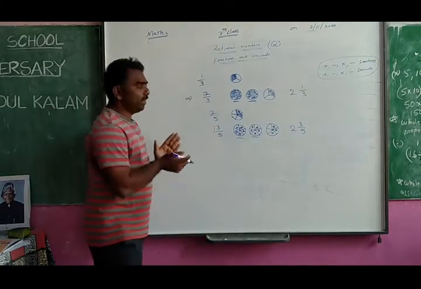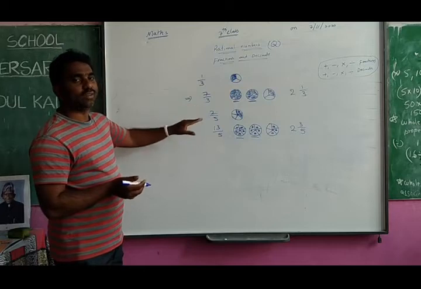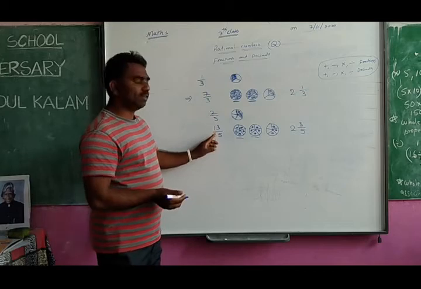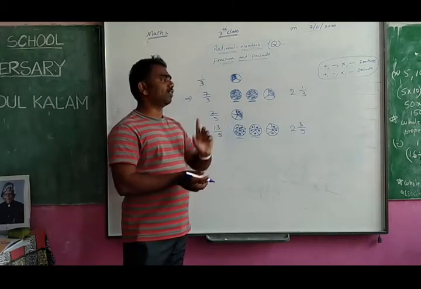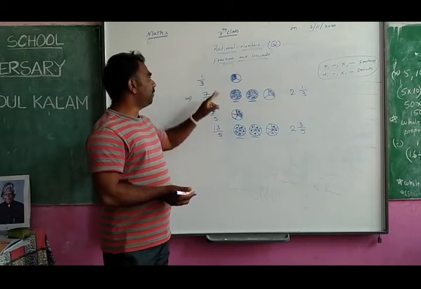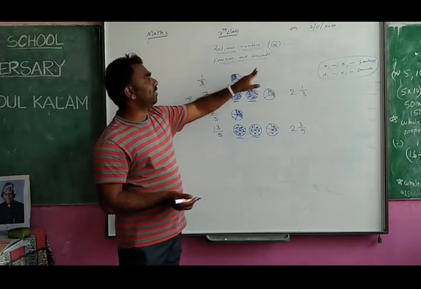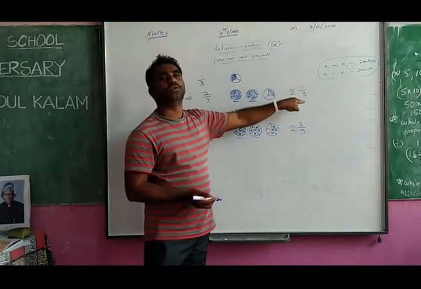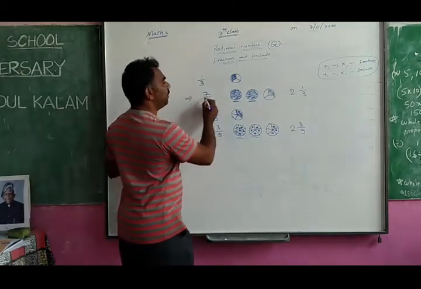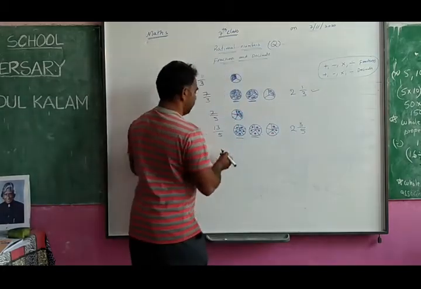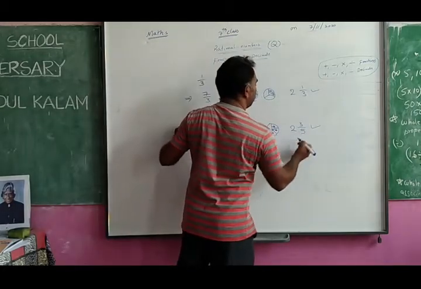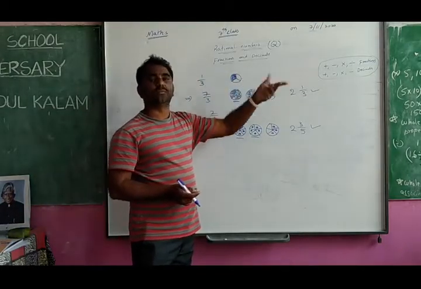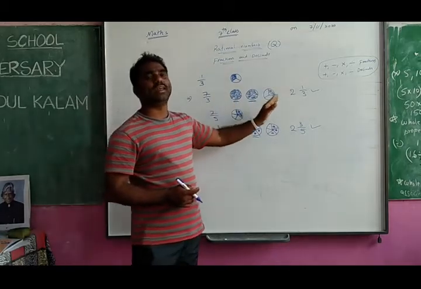See, from this what can you understand? Some fractions you can write in another form also. Some fractions we can't write in another form, you can write them only in the same form. But some fractions you can write in another form. So you see here 7 by 3 we can write as 2 1 by 3. 13 by 5 you can write as 2 3 by 5. But 1 by 3 we can't write in any other form, and 2 by 5 you can't write in any other form.